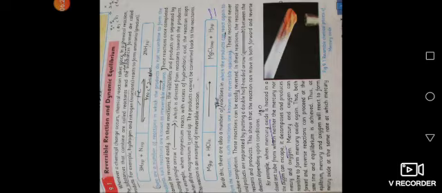Now we will discuss reversible reaction and dynamic equilibrium, which is given on page number 3 of the textbook. As the heading indicates, dynamic equilibrium can be explained with the help of reversible reaction. So first we will define dynamic equilibrium. It is an equilibrium in which two chemical processes continue at an equal rate and in opposite direction. That is called dynamic equilibrium.